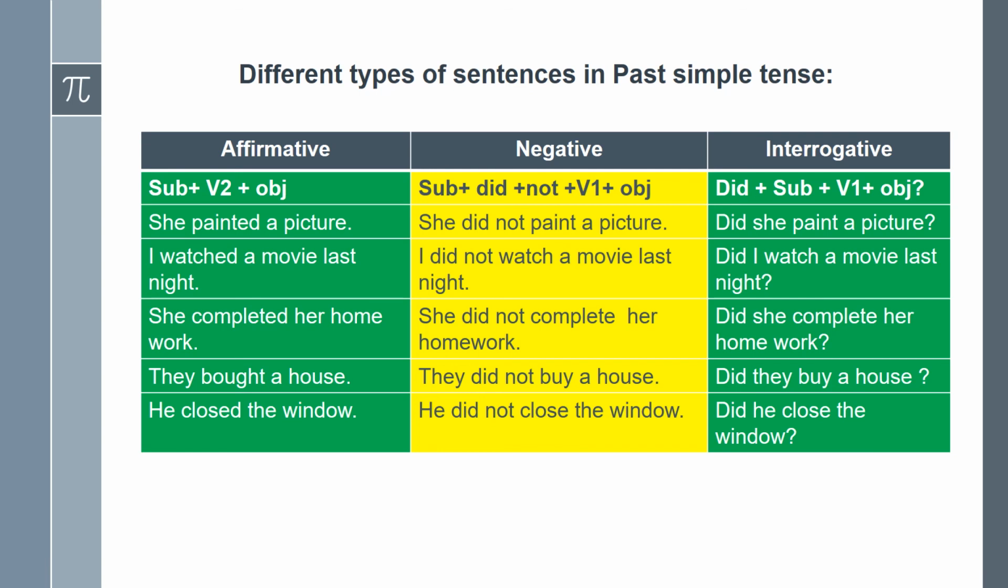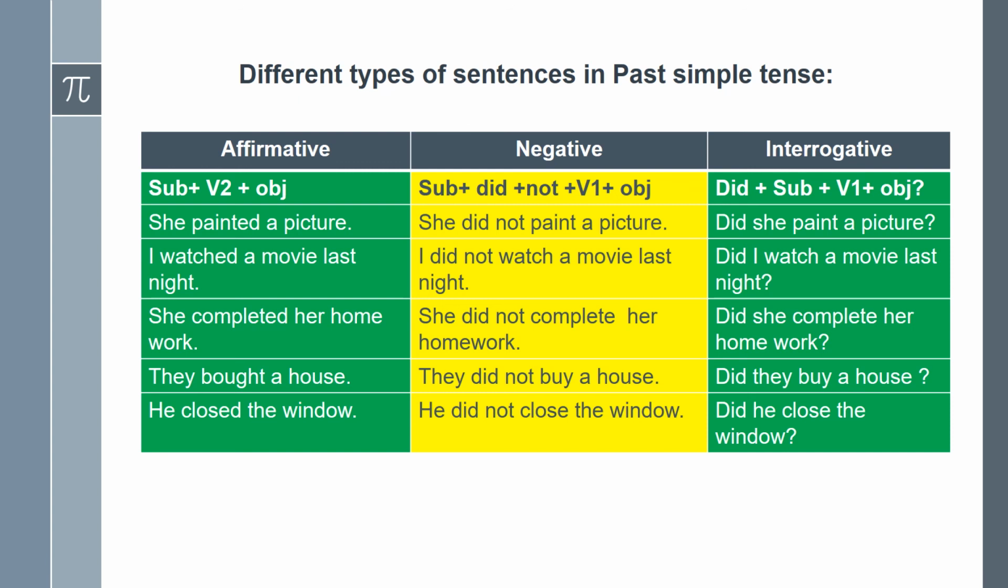She did not complete her homework. They did not buy a house. He did not close the window. Here these are sentences giving the negative meaning. That's why these are all called negative sentences. In the negative sentence, we must use the word not.